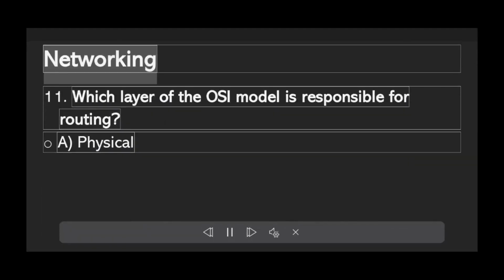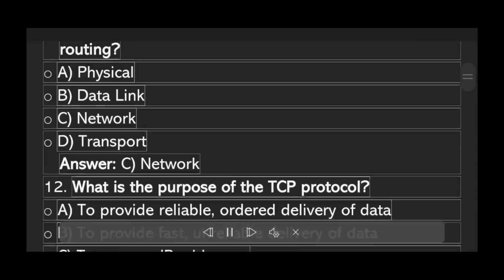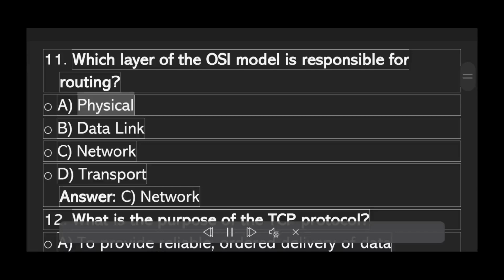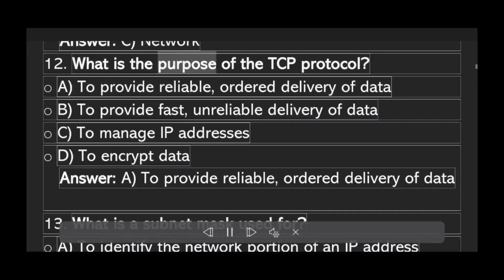Networking. Which layer of the OSI model is responsible for routing? A. Physical. B. Data link. C. Network. D. Transport. Answer C. Network. What is the purpose of the TCP protocol?